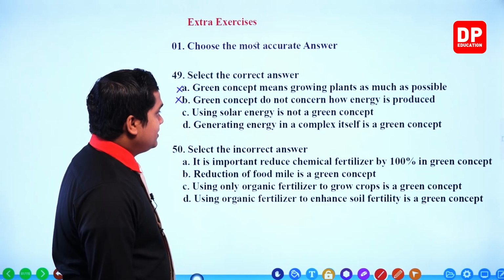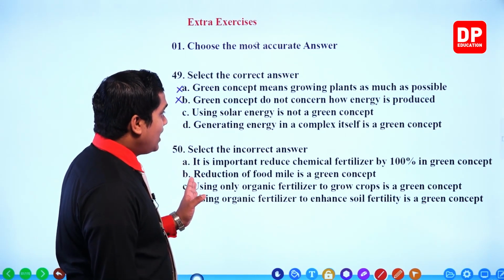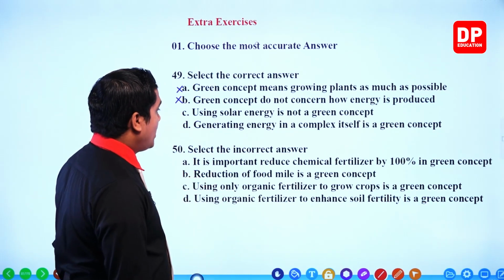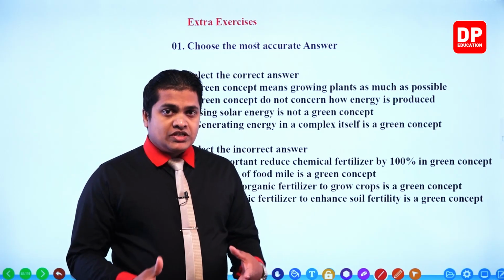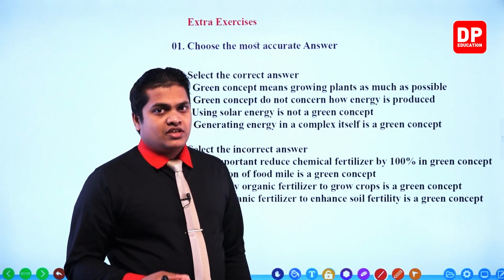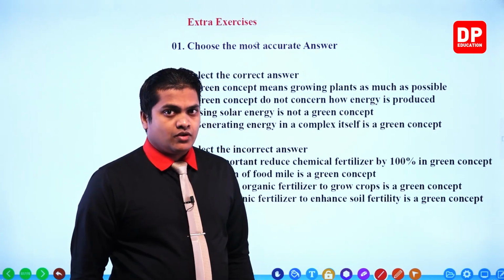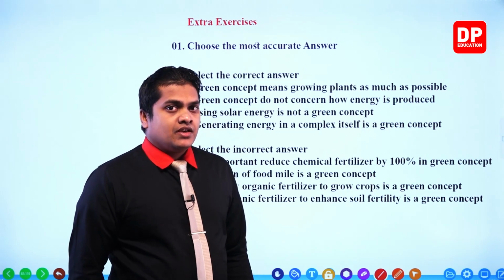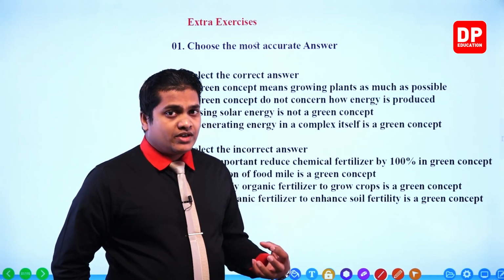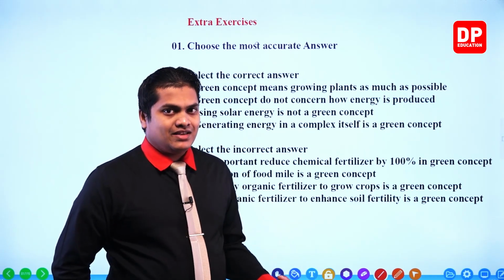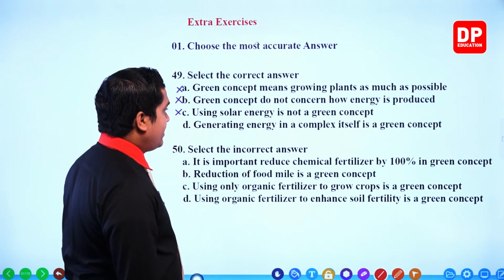Using solar energy is not a green concept. Once again incorrect. Because using solar energy, the main renewable energy source on our planet Earth, is a good concern. So my dear children, generating electricity by solar energy is a good practice that can be observed in green concept. So it is incorrect. Then the final one should be our answer.